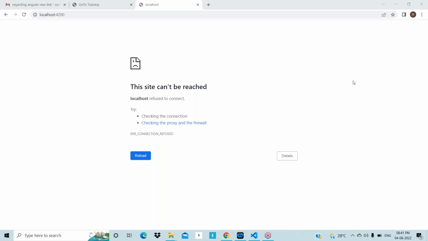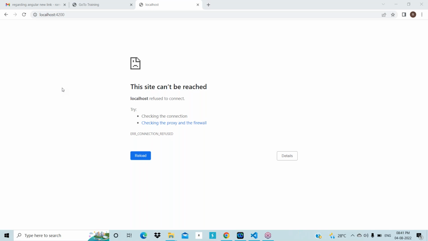So how to start it? First of all, we need to go to the directory where we installed it. In Ram's case, he has installed it in the E drive. So now go to the command prompt, Ram. First of all, open the command prompt.